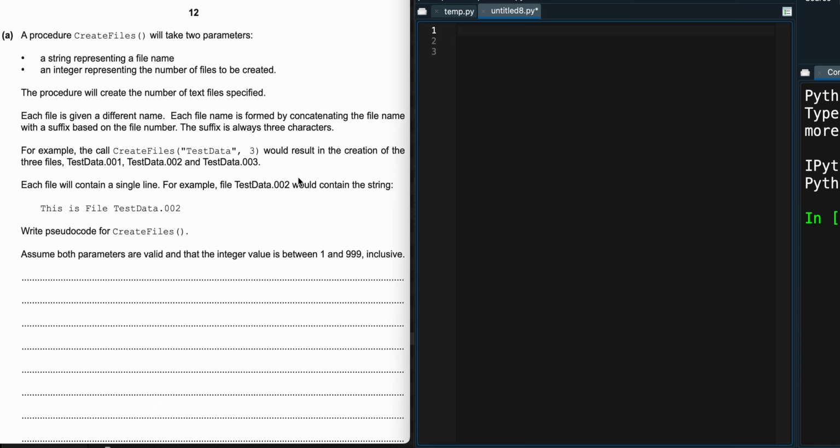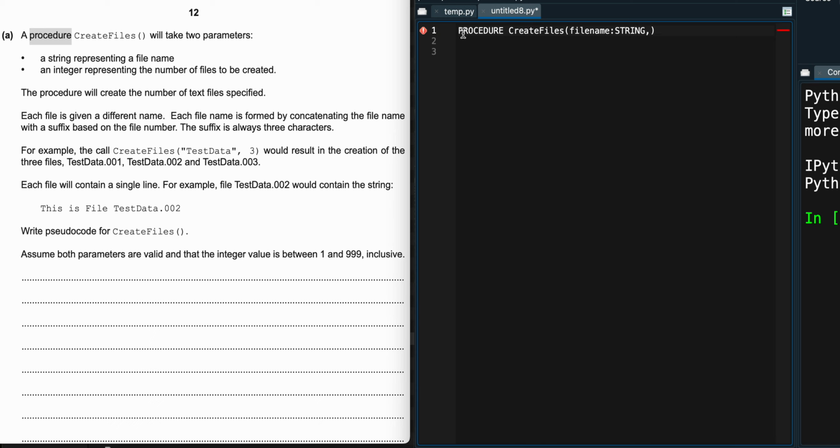They already told us that this is a procedure, so I'm going to indicate that by writing the keyword PROCEDURE. The name of the procedure is CreateFiles, and it takes two parameters. The first parameter is the file name, which is a string.